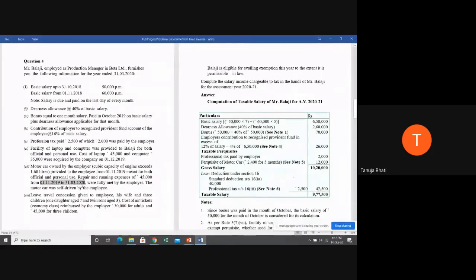Now from November to March, what is the number of months? It is going to be 5 months. So 2,400 for 5 months is going to be 12,000. Next, leave travel concession is not going to come into the picture because it is economy class, which is exempt. So when you add all this, you get the gross salary, which is 10,20,000.